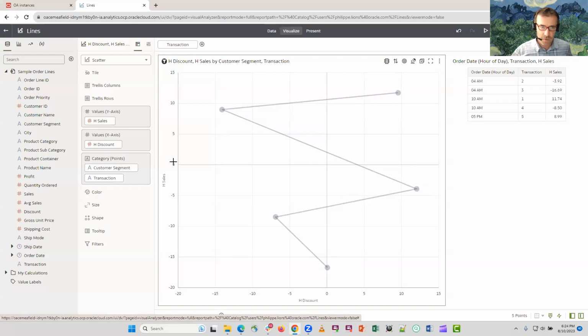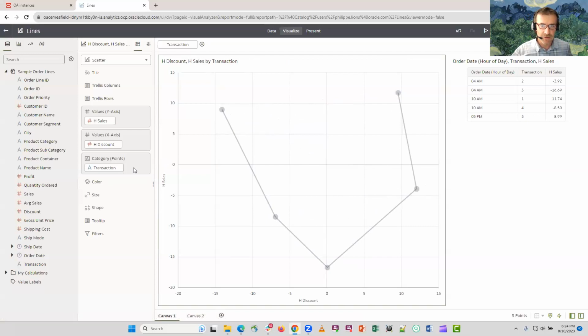So this is a lot more indicative, and of course, if you change the sequence, the information could be very different. These are the same dots, exact same dots, but the line is different. So now maybe this is showing some strategy or results of a strategy where we've increased or decreased discount and increased or decreased profit over time.